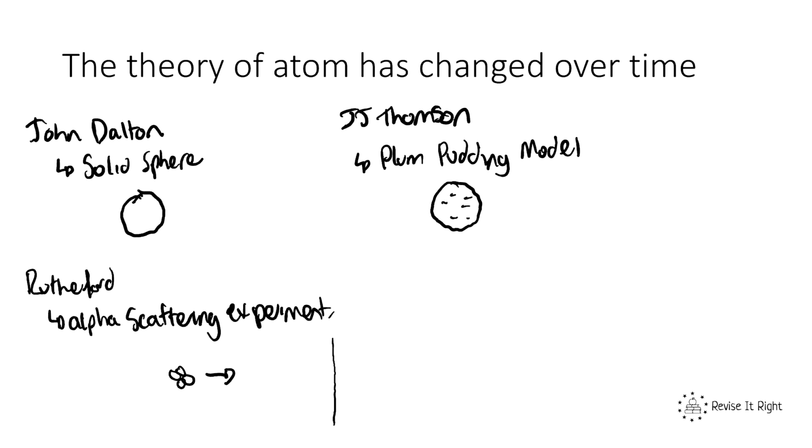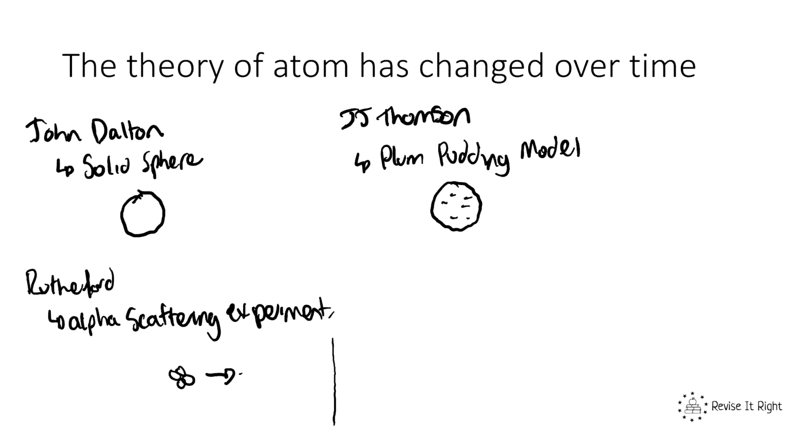Now, looking at the plum pudding model, they were expecting a lot of these particles to just go straight through, because if you look at the plum pudding model, then mostly it is empty space. This was because the positive charge of each atom was thought to be very spread out, i.e. mostly empty space. And most of the particles did go straight through, which showed that most of the atom was empty. However, some were deflected more than expected, and actually some were deflected straight backwards.